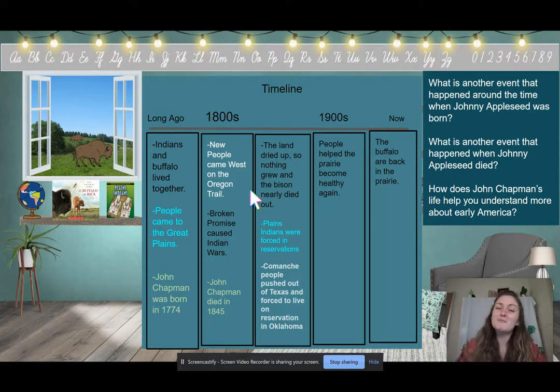Remember, in the version by Aliki, we talked about how John Chapman was born in Massachusetts. He lived on the frontier in Massachusetts with his family. But at that time, people in Massachusetts, on the East Coast where John Chapman lived, started moving west to that open, empty, and free, I'm going to say free land.